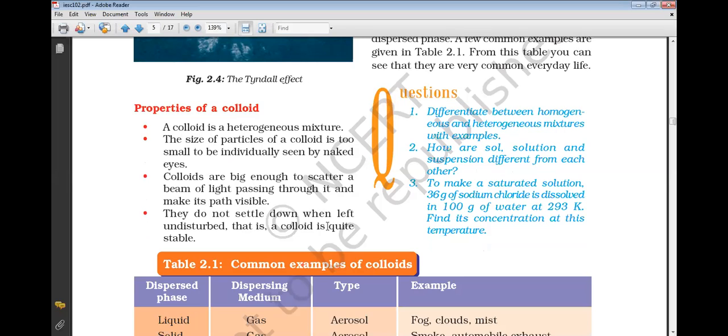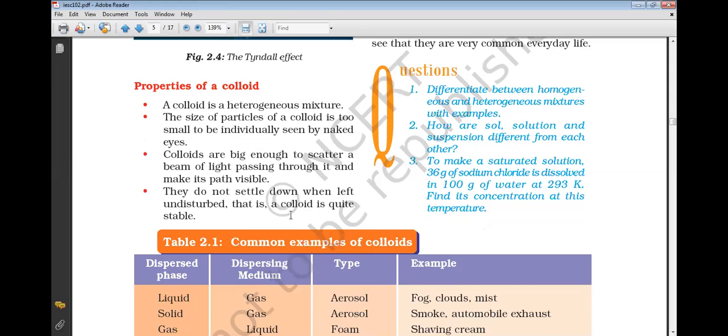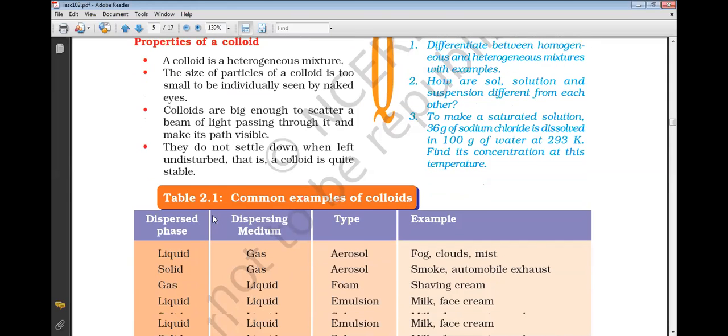This is the main point of difference between the suspension and the colloid solution. In the suspension they settle down, over here they don't settle. Another point of difference was very nicely said by Ruthvi, that in the colloid the particles are uniformly spread. Okay, fine. So a colloid is quite stable.